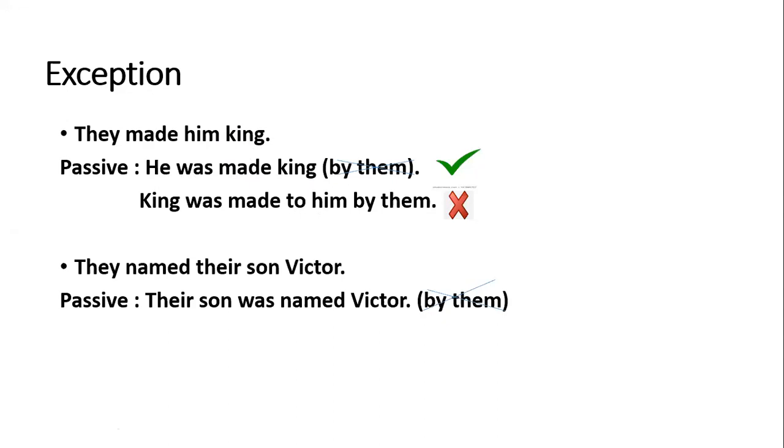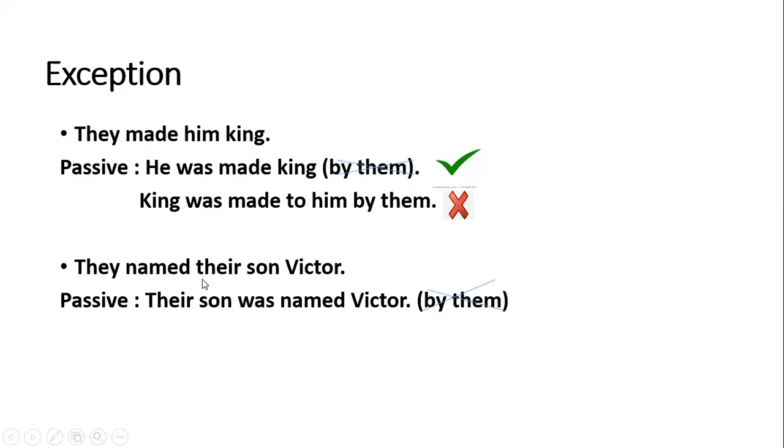Do you remember, yesterday I told you we use passive sentences where we want to give emphasis to the object or to the action, either to the object or to the action, but we don't want to give importance to the subject. So in this type of sentences we don't need the subject. Okay. Next example, they named their son Victor.